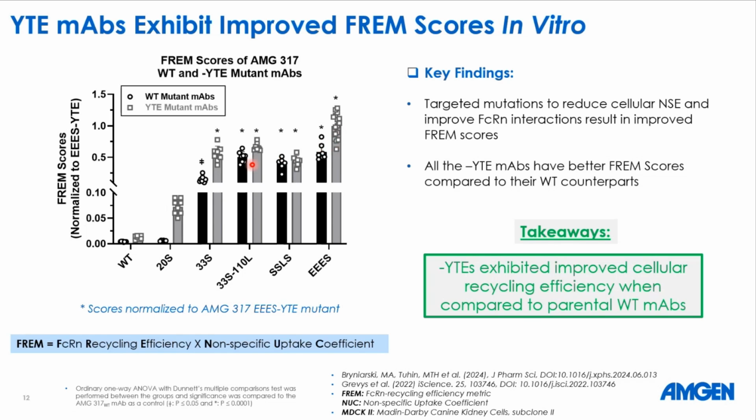Overall, if we look, all the YTE mutants exhibited higher FRAME scores compared to their wild type counterparts. And with more and more mutations, we have seen that the FcRn recycling efficiency metric of the molecule increased significantly. So the takeaway from this section is YTEs exhibited improved cellular recycling efficiency when compared to their parental wild-type mAbs.